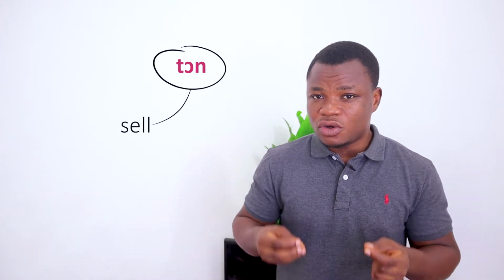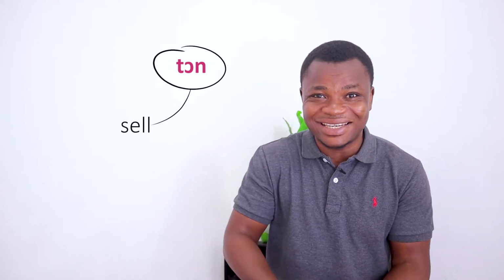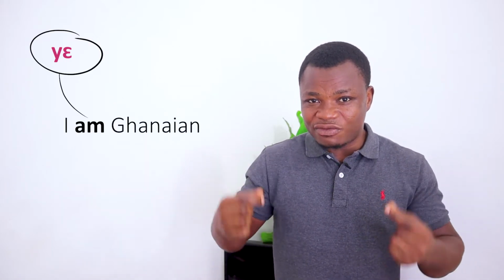So for example, if I say "to sell," we use sell obviously to describe the action of selling, correct? We also use verbs to describe occurrences or happenings, and we also use verbs to talk about states of being. So if I say, for example, "I am Ghanaian," the "am" that you find in there is an example of a verb that I'm using to describe my state of being Ghanaian.